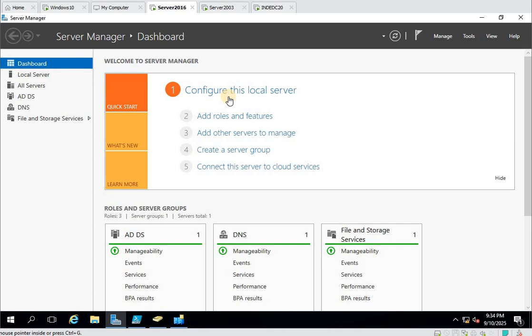Suppose you have 5 domain controllers in the domain and they are running on Server 2003, 2008, 2012 and 2016. In this scenario, you want to add one more domain controller with the Server 2019 operating system. What you can do in this case is demote your Server 2003, raise the forest functional level to Server 2008 minimum, migrate FRS to DFSR, and add Server 2019 as a new domain controller.